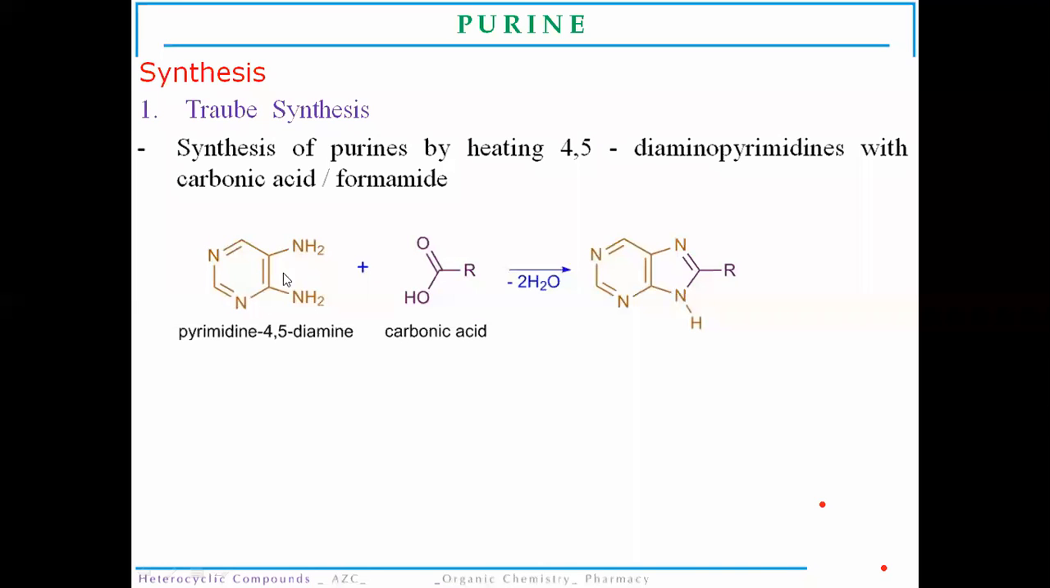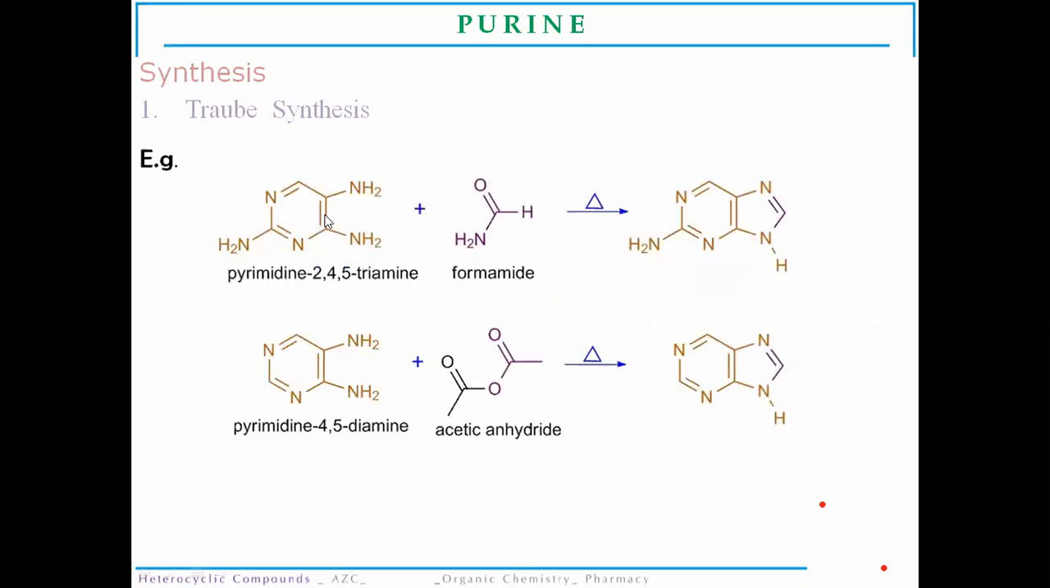That is, carbonic acid will fuse with these two amine functional groups of the pyrimidine 4,5-diamine to synthesize the purine molecule. So this is the first method of synthesis, that is Traube synthesis. Now the next will be pyrimidine 2,4,5-triamine. So simply one more amine functional group is added in the structure of